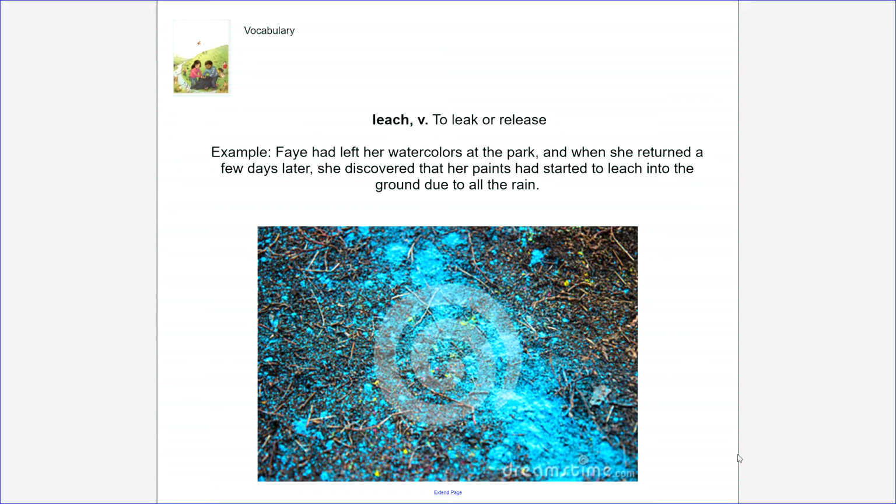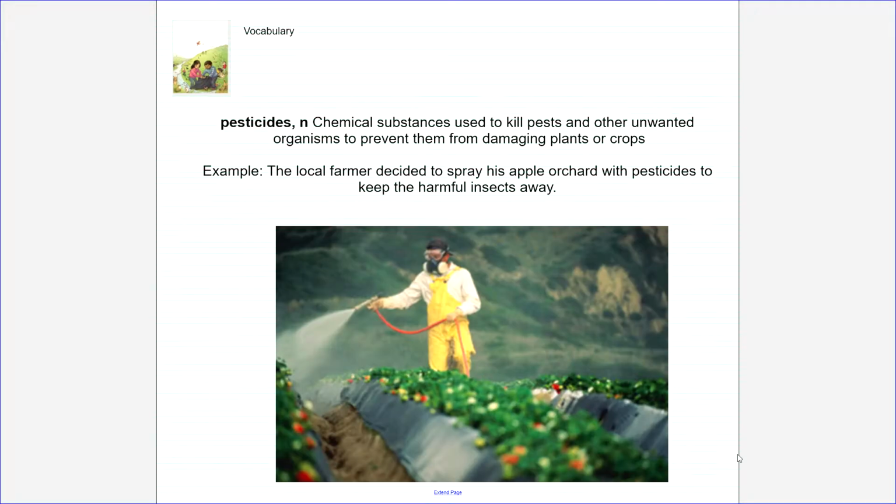Leach. Leach means to leak or release. For example, Faye had left her watercolors at the park, and when she returned a few days later, she discovered that her paints had started to leach into the ground due to all of the rain. Pesticides. Pesticides are chemical substances used to kill pests and other unwanted organisms to prevent them from damaging plants or crops. An example would be, the local farmer decided to spray his apple orchard with pesticides to keep the harmful insects away.